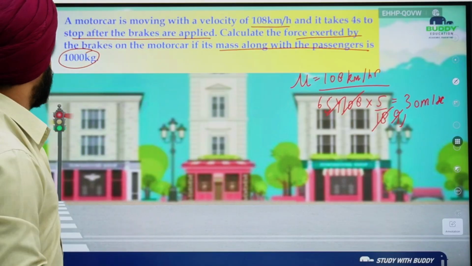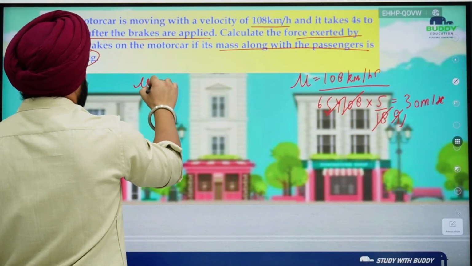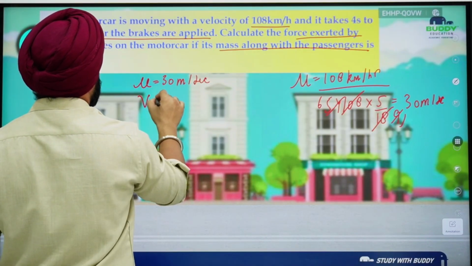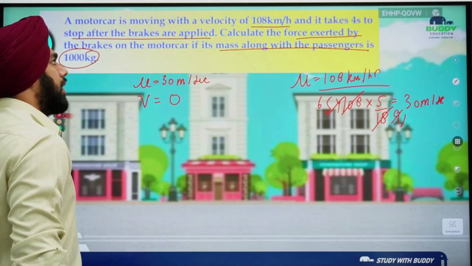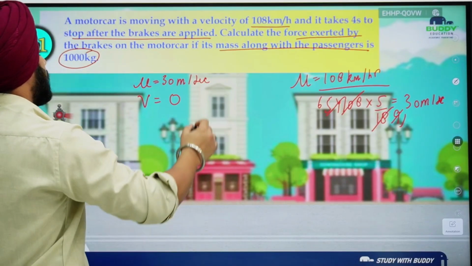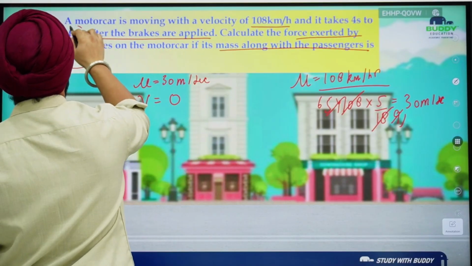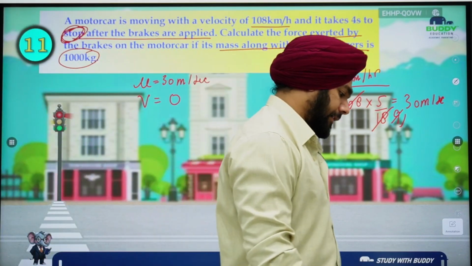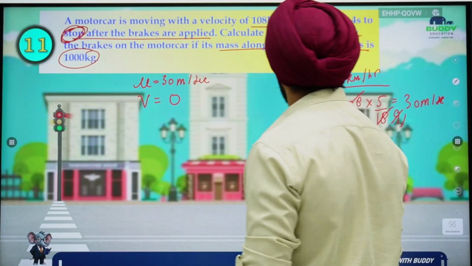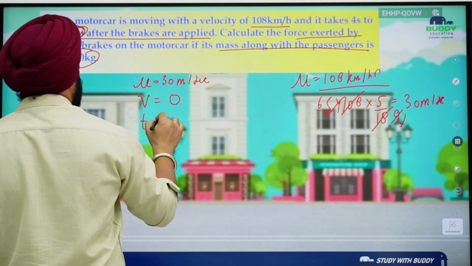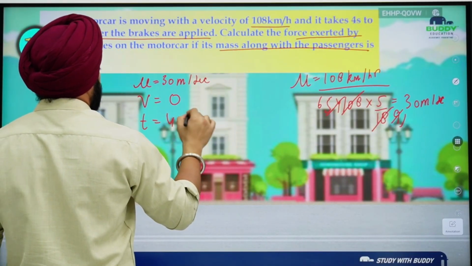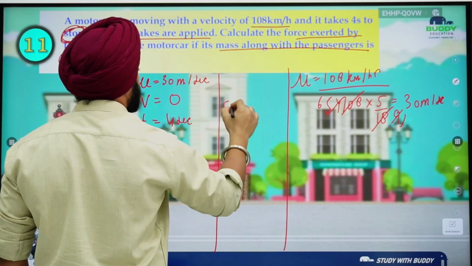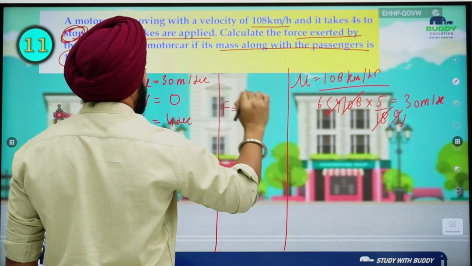Now initial velocity came out to be 30 meter per second. Final velocity came out to be 0, because the motor car has to stop. Then how much time did it take? 4 seconds. Now simply use the formula F is equal to ma.